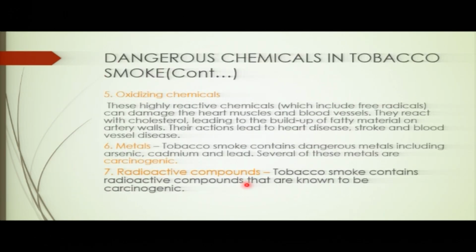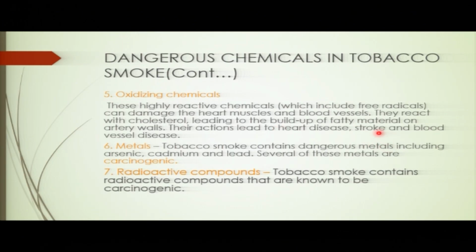So another chemical is these oxidizing chemicals. These oxidizing chemicals, they are also found in the what? In the smoke. So this can damage the blood vessels and the muscles. So which leads to the what? To the fatty material being built up on what? On the vessels. So this can now cause heart disease and even stroke.